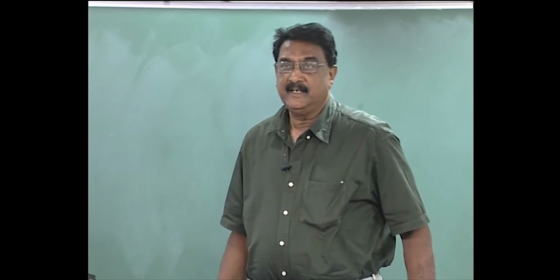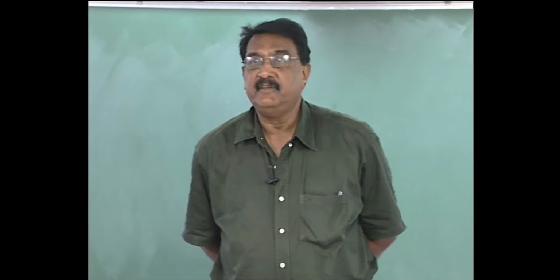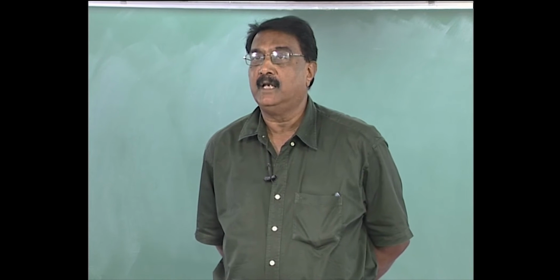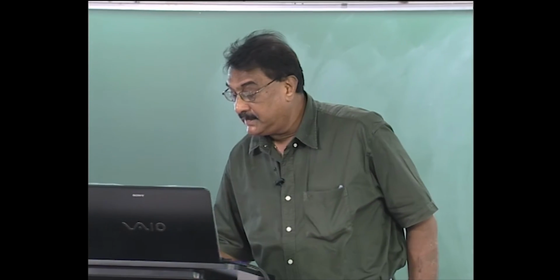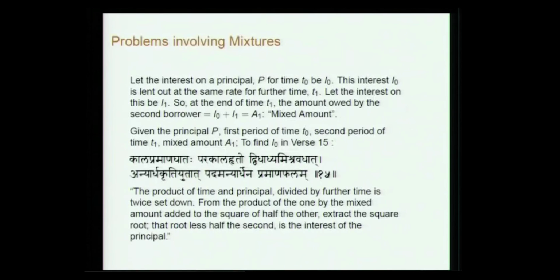So, for instance, the 15th verse gives a problem involving a calculation of interest in financial transactions. Remember that interest is mentioned in Aryabhatiya also. What is discussed in this verse is the following: let the interest on a principal P for a time T0 be I0.